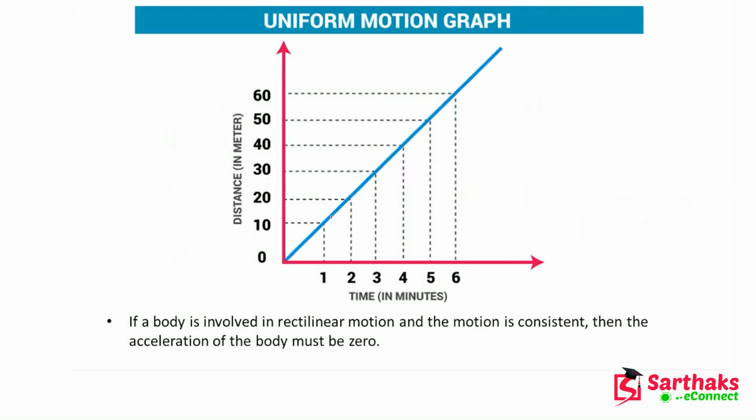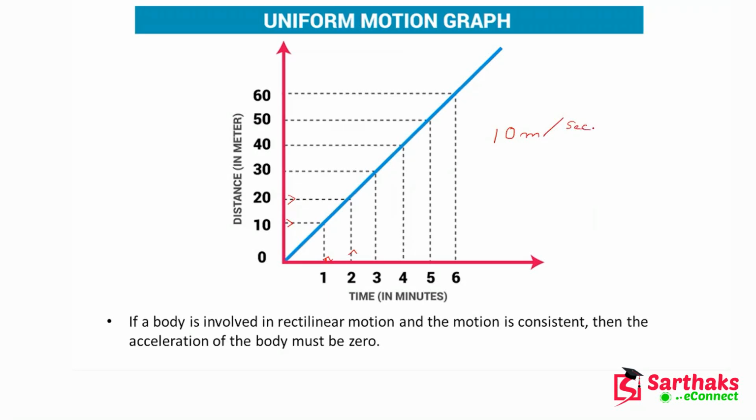Here this graph also explains a lot of things. Here you can see that for the first minute the distance covered is 10 meters, and for the second minute the distance covered is 20 meters. So what is the difference between these two? That is 10 meters. That means for every minute it will cover 10 meters.